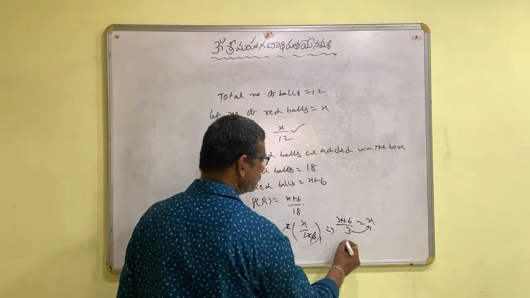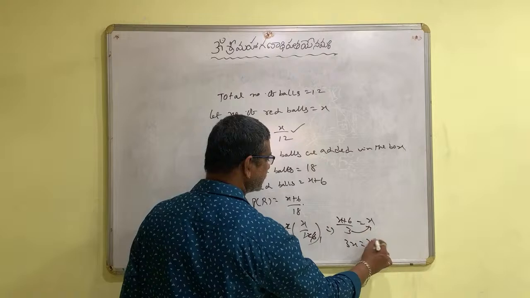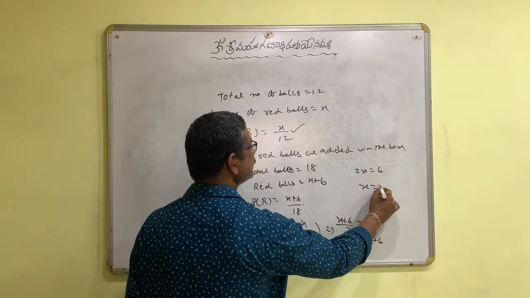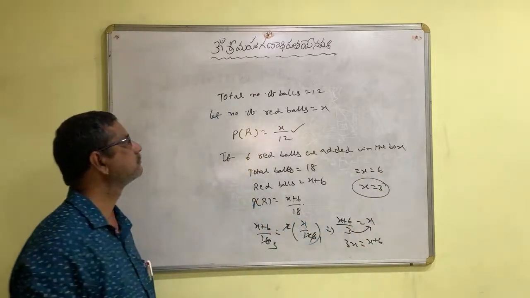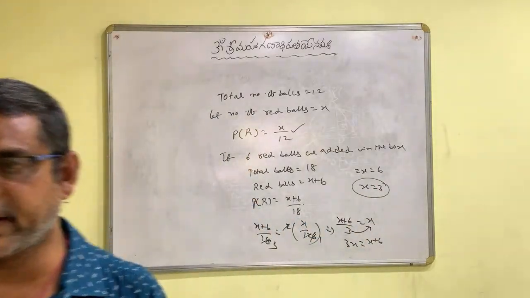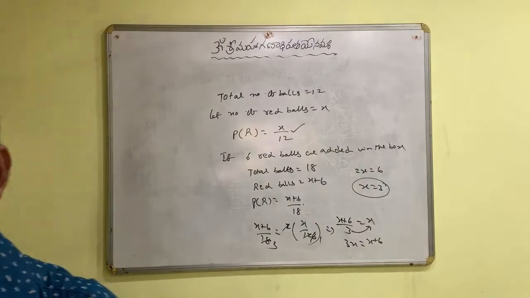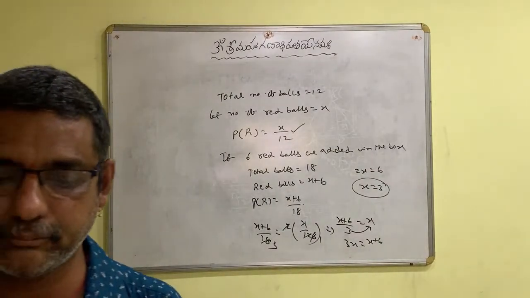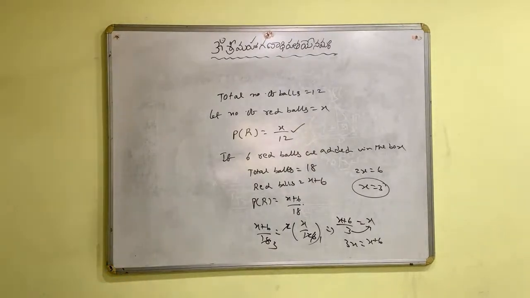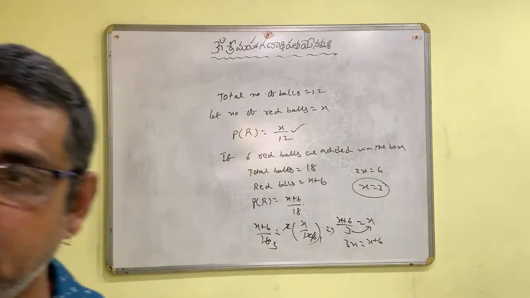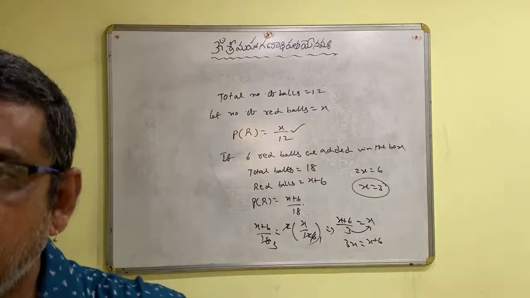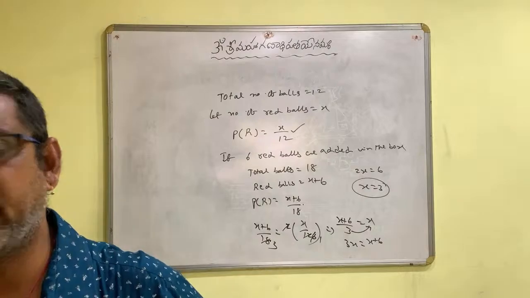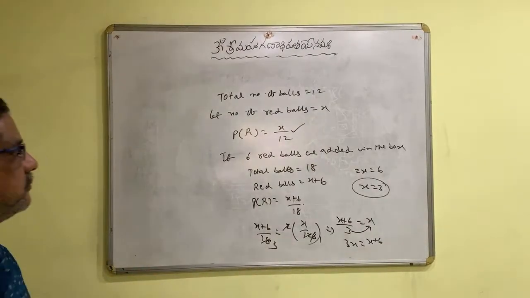Then 3x is equal to x plus 6, 2x is equal to 6, x is equal to 3. So the total number of red balls in the box is 3. Okay na? Out of 12, 3 are red balls and 9 are non-red balls.